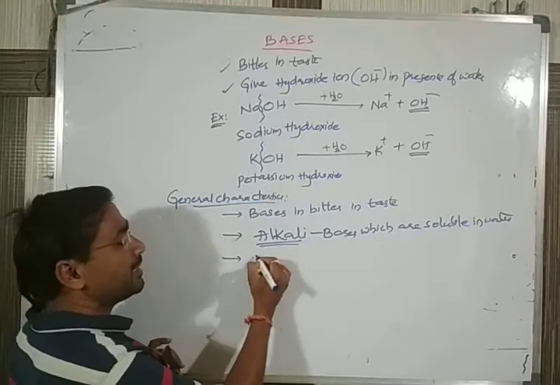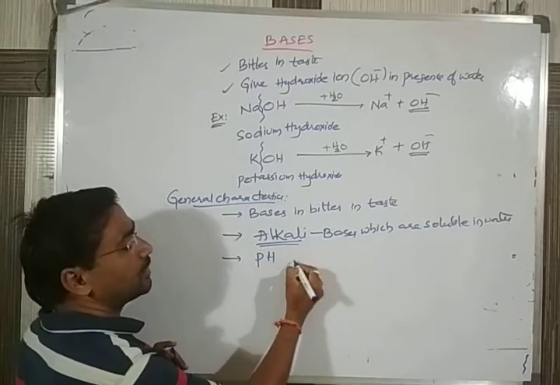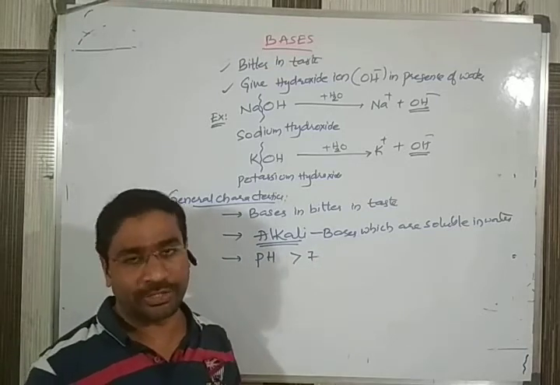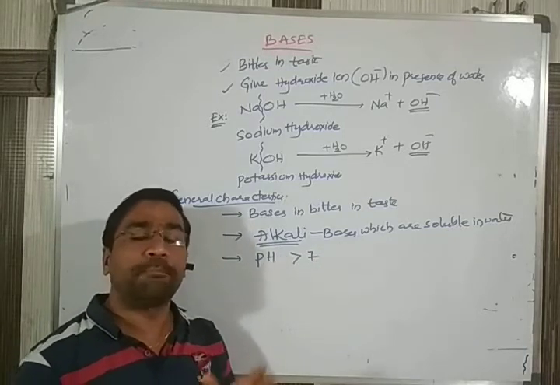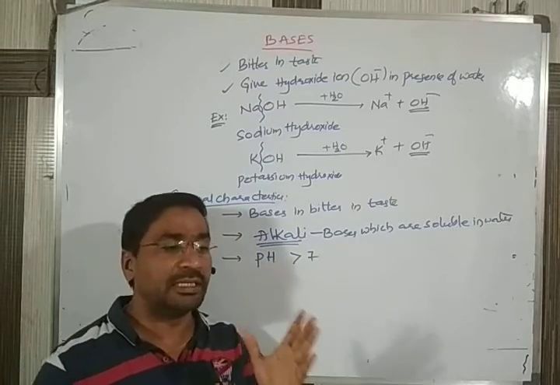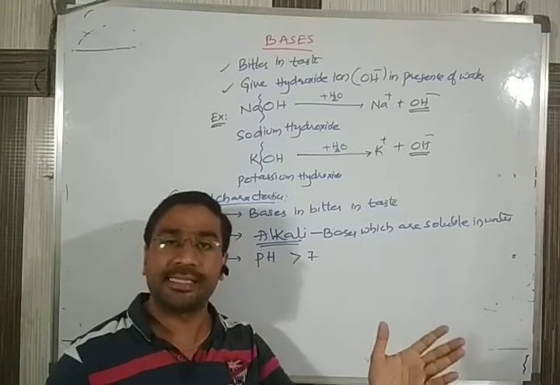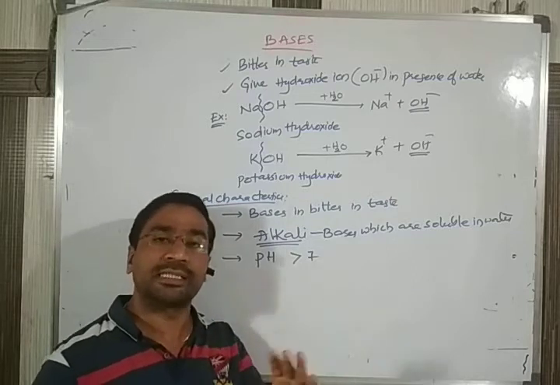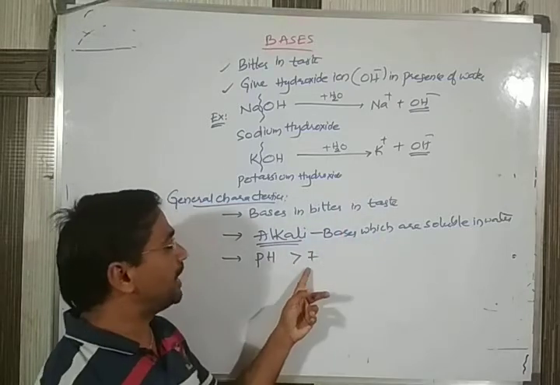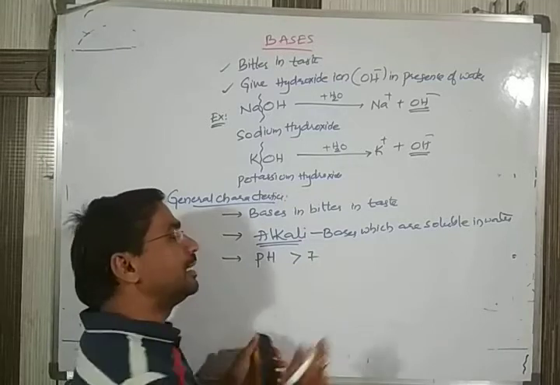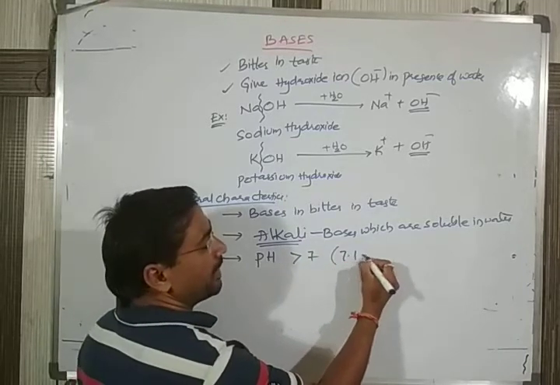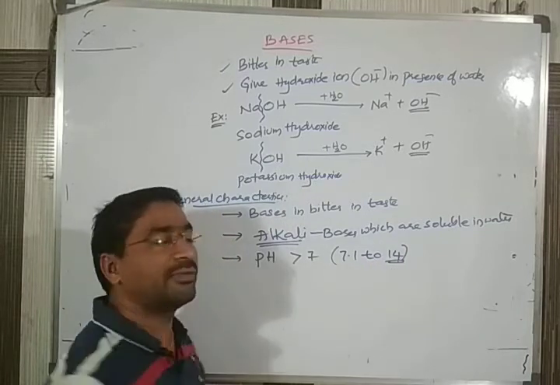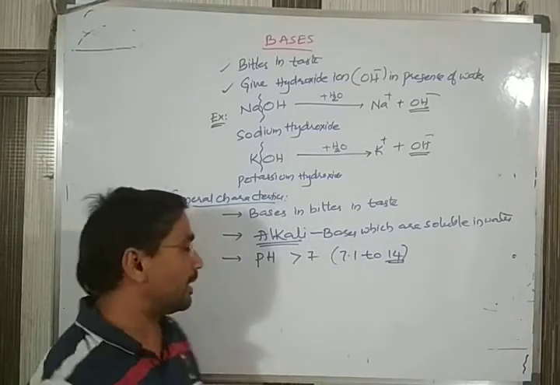Next, bases have a pH value greater than 7. The same point I said in the last class also. Based on the pH value we distinguish a substance as an acid or a base. If the pH value is less than 7, those substances are called acids. If the pH of the substance is greater than 7, it is called a base. The range of pH value is from 7.1 and extends to a maximum value of 14.